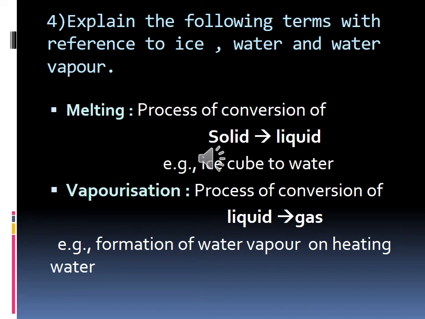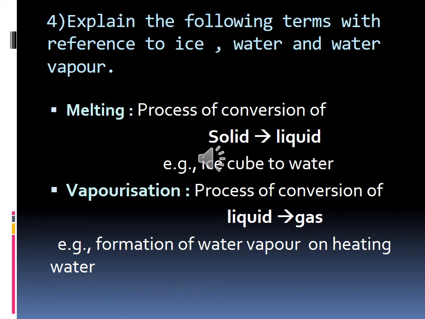The first question is melting. What is meant by melting? Process of conversion of solid into liquid is called melting. Denote that symbol as into. Simply put into in that place. And what is the example? Ice cube to water.